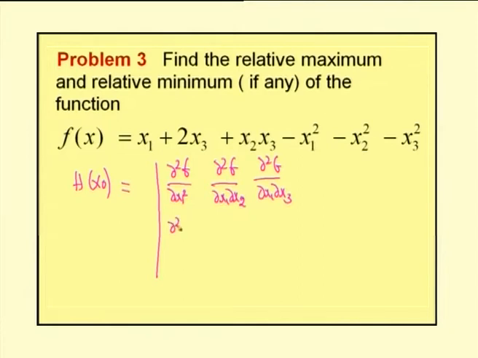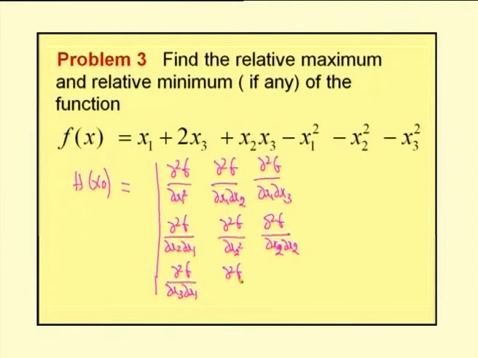The second row is dou squared f by dou x2 dou x1, dou squared f by dou x2 square, dou squared f by dou x2 dou x3, and the third row is dou squared f by dou x3 dou x1, dou squared f by dou x3 dou x2 and dou squared f by dou x3 square. For the function in terms of 3 variables, this is our Hessian matrix.